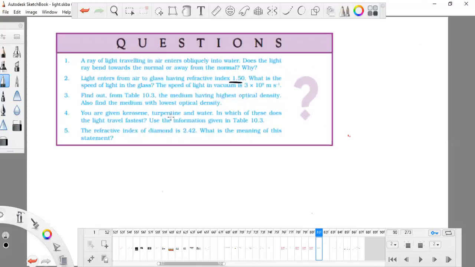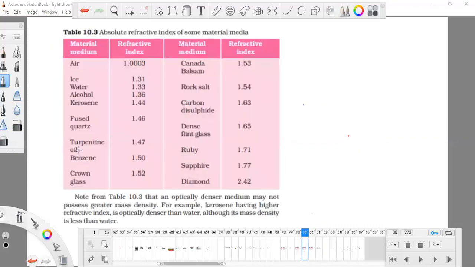Next, you are given kerosene, turpentine, and water. In which of those does light travel fastest? Those which are very thin, light will pass fastest, and in the substance which is thick, light will pass very slowly. So this is water, this is kerosene, and this is turpentine. Remember, don't learn this by rote. First of all, water is comparatively rare.